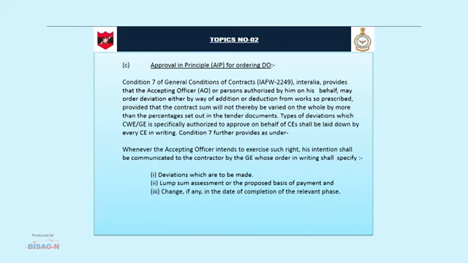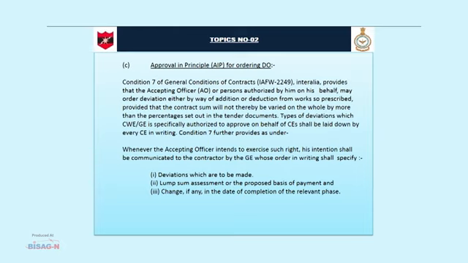And now approval in principle for ordering DOs. Condition number 7 of General Condition of Contract IAFW 2249 inter alia provides that the accepting officer or person authorized by him on his behalf may order deviation either by way of addition or deduction from works so prescribed, provided that the contract sum will not thereby be varied on the whole by more than the percentage set out in the tender documents. Type of deviations which CWE is specifically authorized to approve on behalf of chief engineer shall be laid down by every chief engineer in writing.